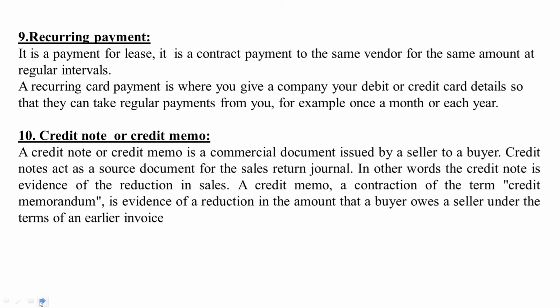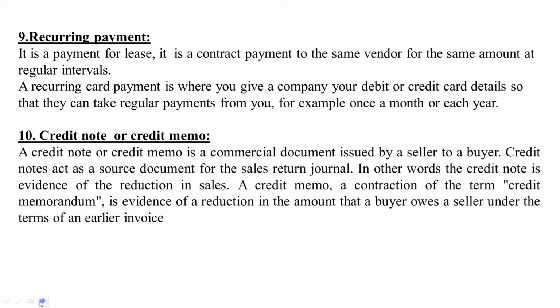Recurring payment. It is a payment for lease. It is a contract payment to the same vendor for the same amount at regular intervals. A recurring card payment is where you give a company your debit or credit card details so that they can take regular payments from you. For example, once a month or each year.